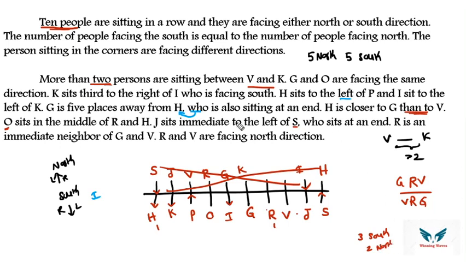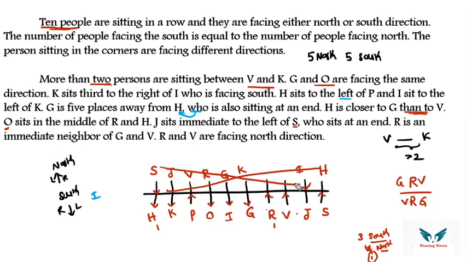Any other points we have? R and V are facing north direction. So how many north have we got? 4 north we have got. That means there should be only one person remaining for north, and the remaining 2 persons should be facing south direction. If you look at the point, G and O are facing the same direction. So G and O cannot be north, because there are already 4 north. So G and O will be facing south direction.